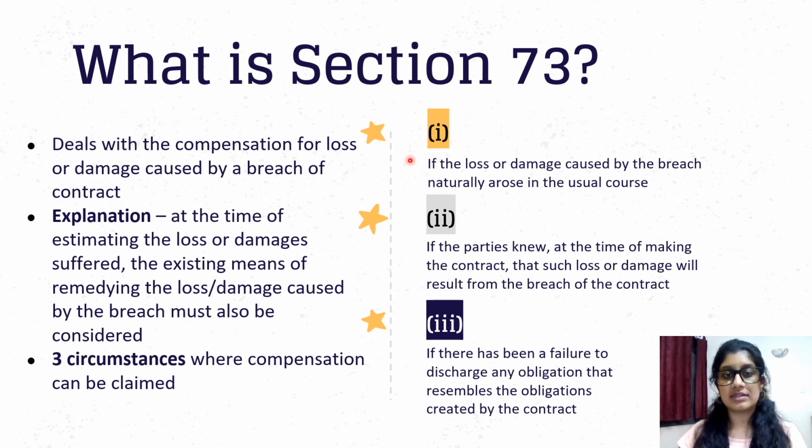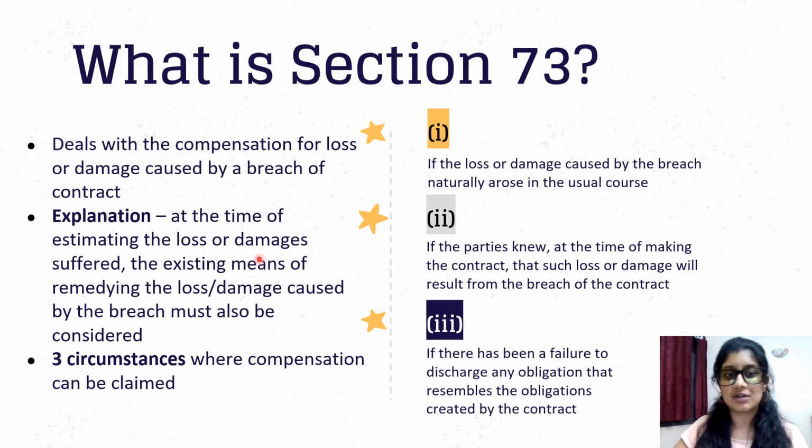So section 73 only mentions these 3 types of damages that you can claim. And the explanation for the section also states that at the time of estimating the loss or damage suffered, the existing means of remedying the loss or damage caused by the breach must also be considered. So here I've used damages in the normal English context.